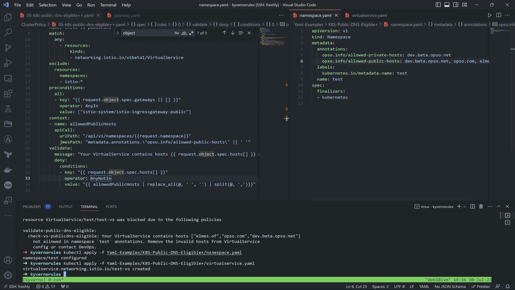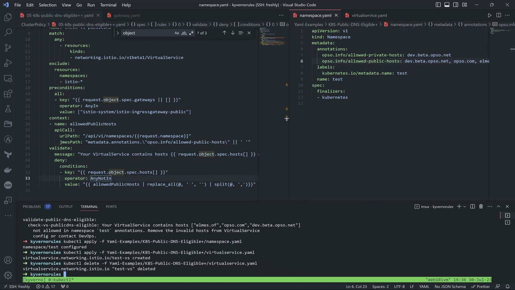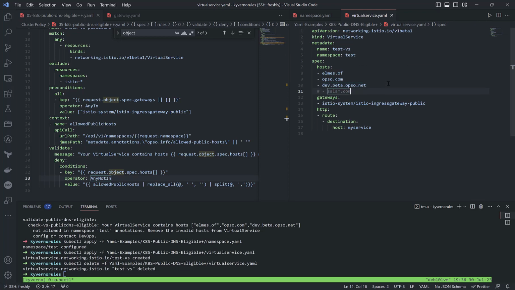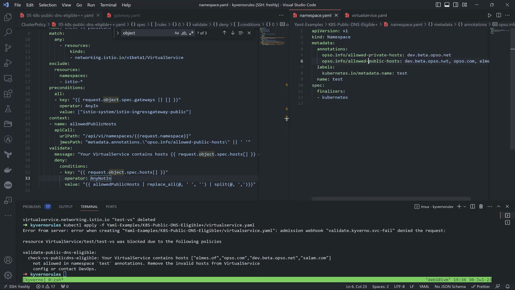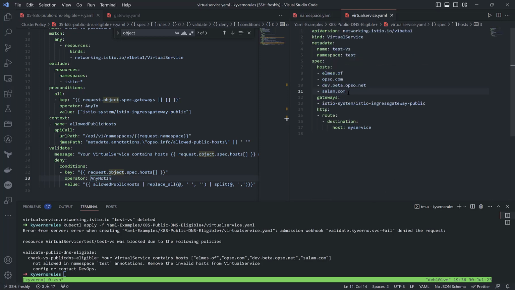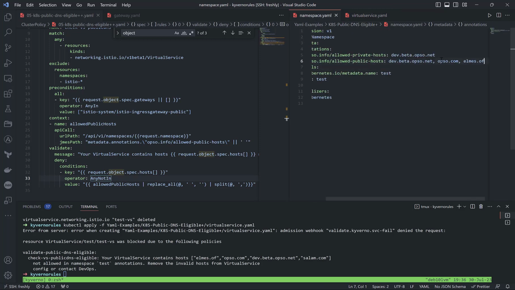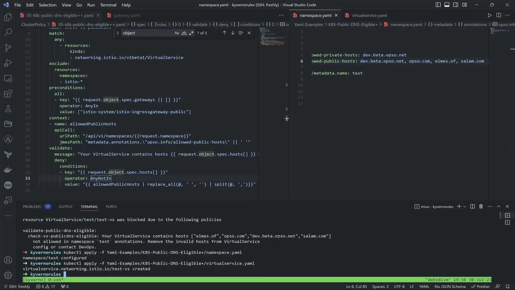And if I try to delete it again and open something not defined there, it will not let us create it, because under the annotation of the namespace nothing is defined like solemn.com. If I copy it from here and go to the end of the namespace, try to apply the namespace again, and try to apply the virtual service again, it will work because we defined it here. So actually that's it. I hope it will be useful. Thank you for watching.